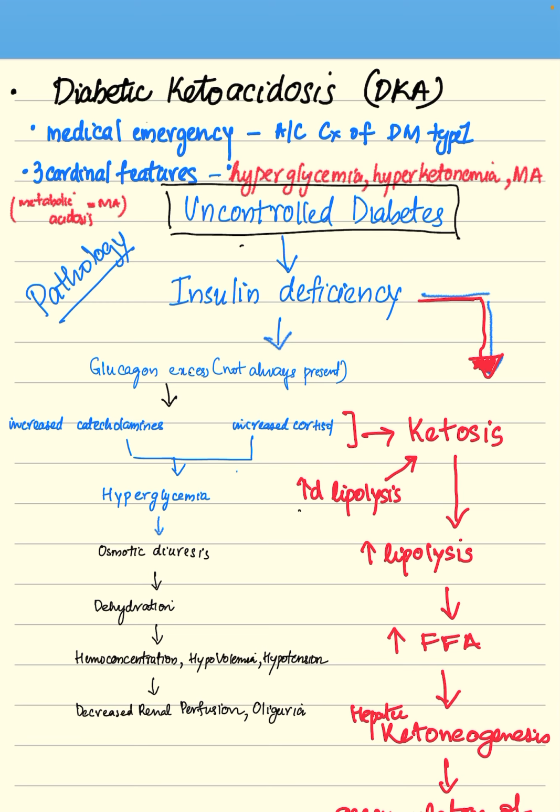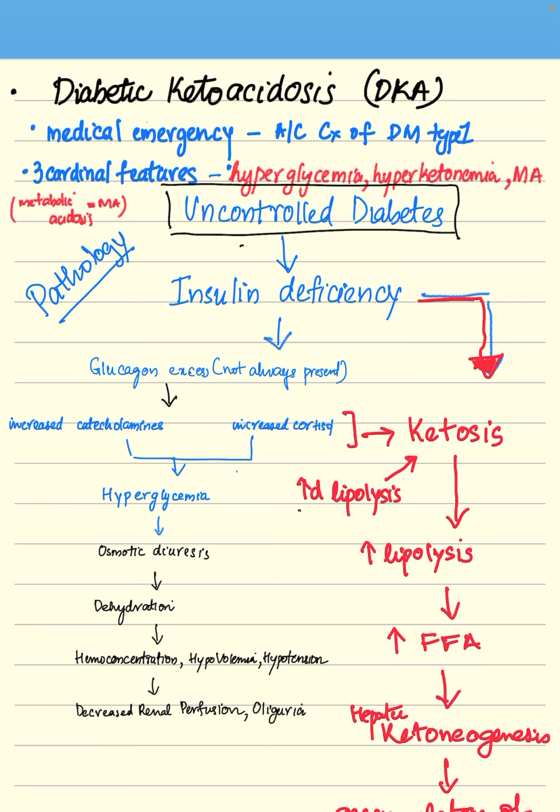Elaborating on that, this insulin deficiency can also contribute with glucagon excess to form hyperglycemia. Glucagon excess, which is not always present, along with increased catecholamines and increased cortisol, which are stress hormones, contribute to hyperglycemia. And this leads to osmotic diuresis and dehydration, as said earlier. This dehydration causes hemoconcentration, hypovolemia, and hypotension, finally causing decreased renal perfusion and oliguria.